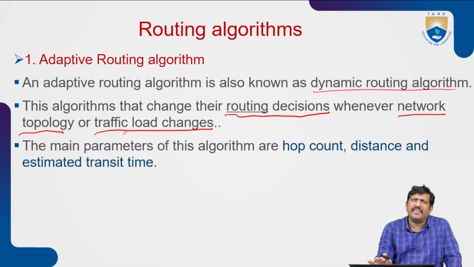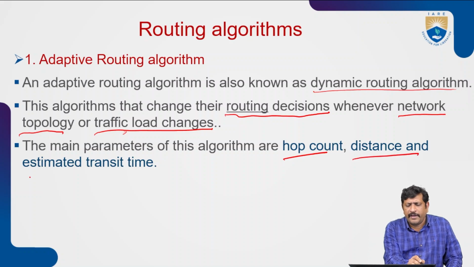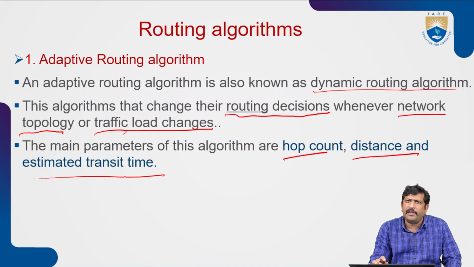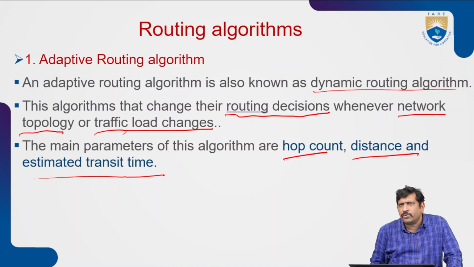In this adaptive routing algorithm, generally we use the parameters hop count, distance, and estimated transit time. These are the parameters mainly used in adaptive routing algorithms. By using these parameters, the decision will be changed accordingly, so that the packets can be delivered to the destination.